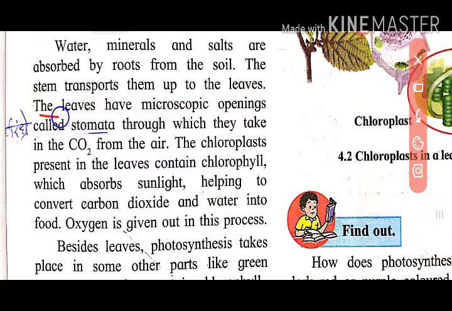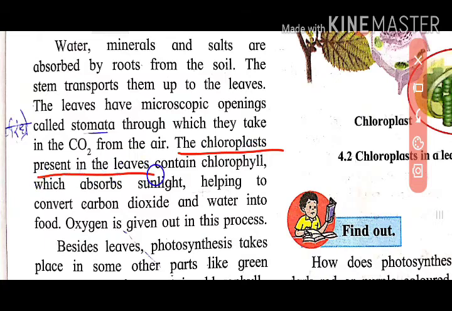And in the leaves, there are microscopic openings. Very small holes are present on the leaves. We can't see them with the naked eye. We can see them with the help of a microscope. So they are called stomata, microscopic openings through which leaves take CO2 from the air.